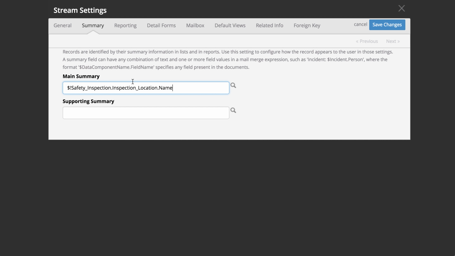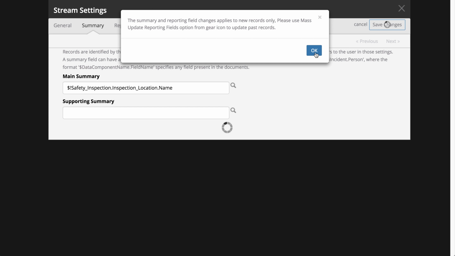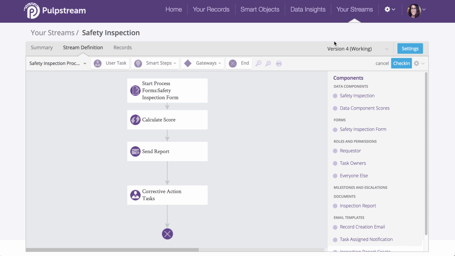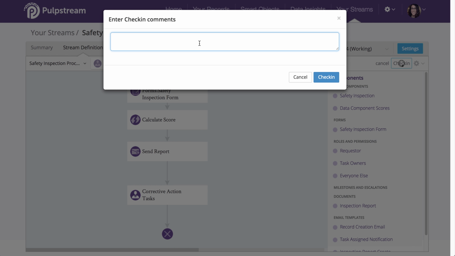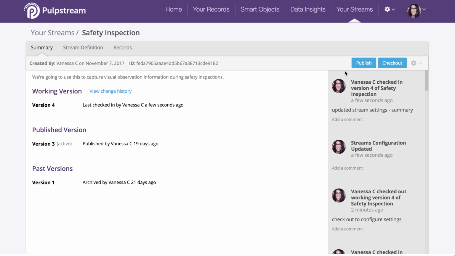Now copy that and paste it into your main summary field and save your changes. And check in your stream. And voila, we now have a smart object in our workstream.